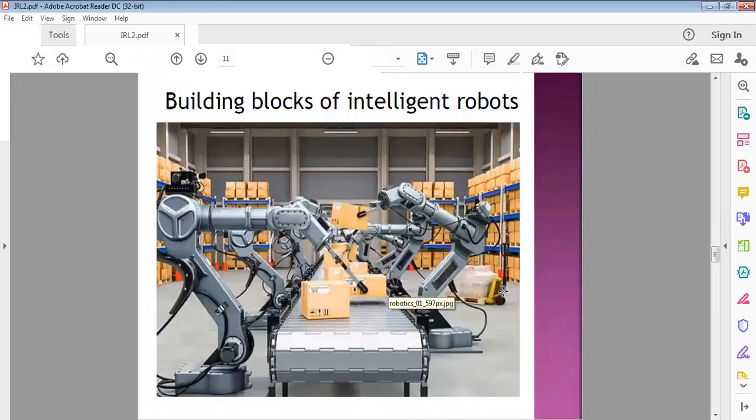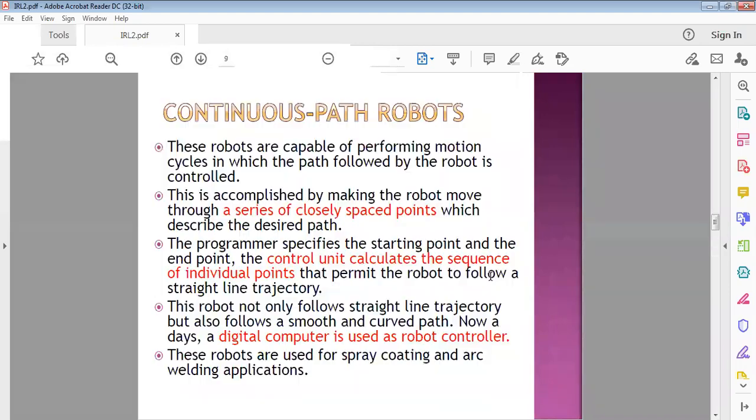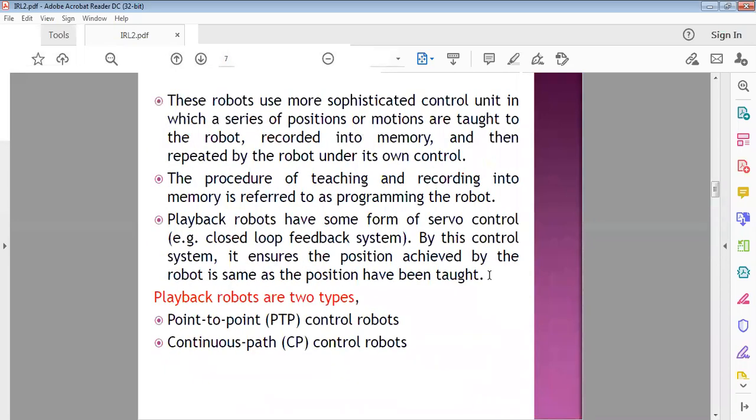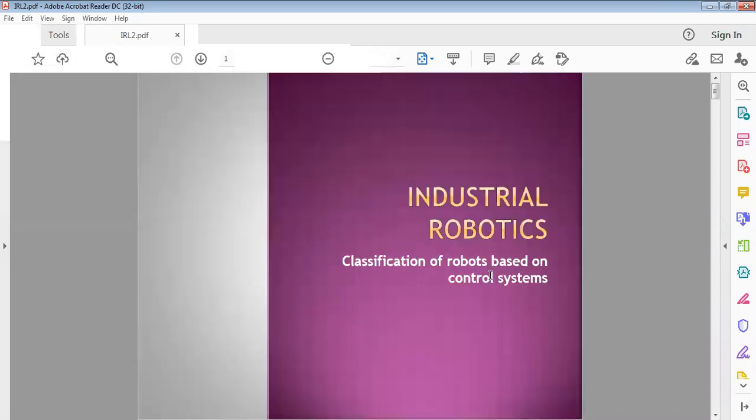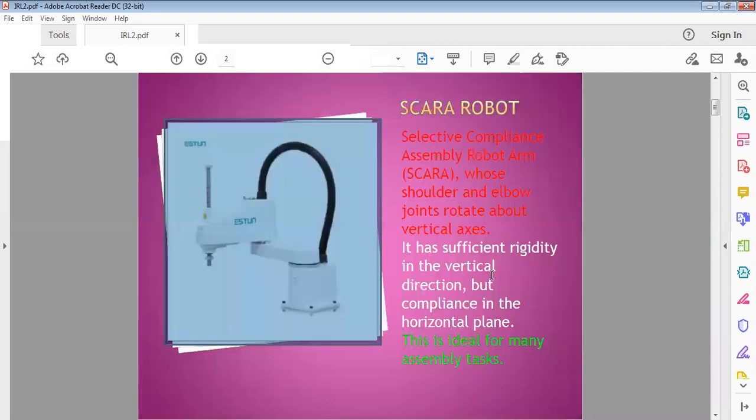Okay, so let us briefly discuss the summary of today's lesson. In the previous class, we learned about classification of industrial robots based on coordinate system. Here the SCARA robot, which was designed by the Japanese for their assembling task, is an example of a jointed arm robot.